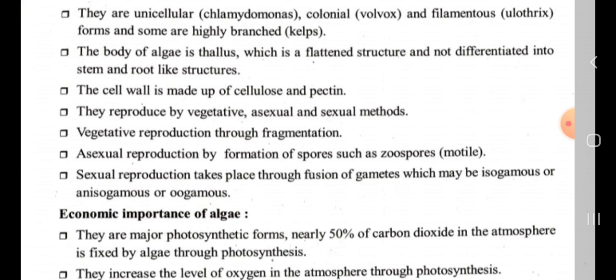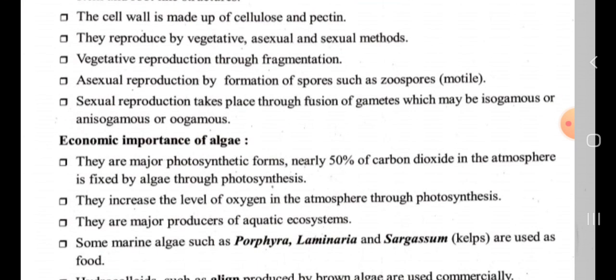The body of the algae is a thallus, which is a flattened structure not differentiated into stem and root-like structures, and the cell wall is made up of cellulose and pectin. They reproduce by vegetative, asexual and sexual methods. Vegetative reproduction is through fragmentation, asexual reproduction is by formation of spores such as zoospores, and sexual reproduction takes place through fusion of gametes, which may be isogamous, anisogamous or oogamous.